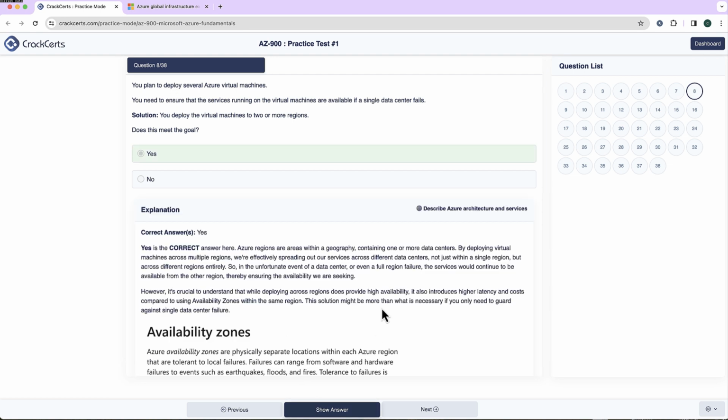The provided solution meets the goal of VM availability if one of the data centers fails in one of the regions. However, it's crucial to understand that while deploying across regions does provide high availability, it also introduces higher latency and costs as compared to using availability zones within the same region. So now why higher the cost when deploying across different regions? It's pretty simple and straightforward.